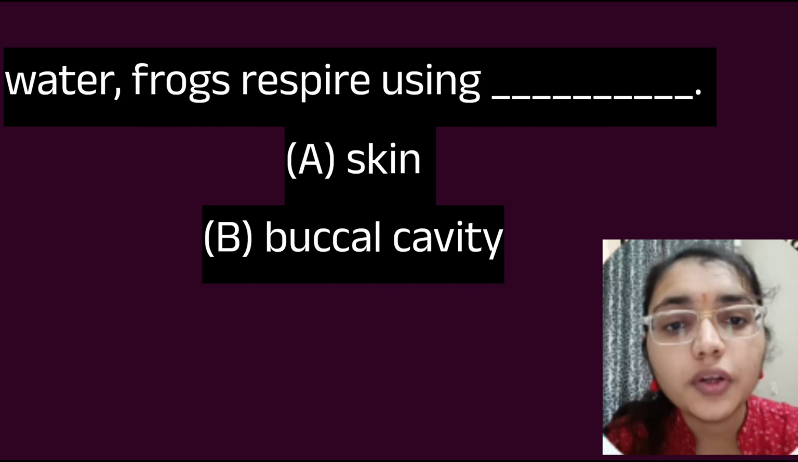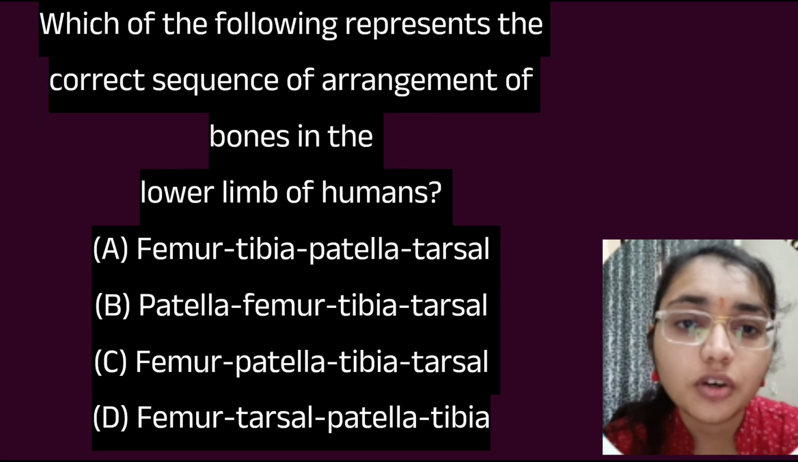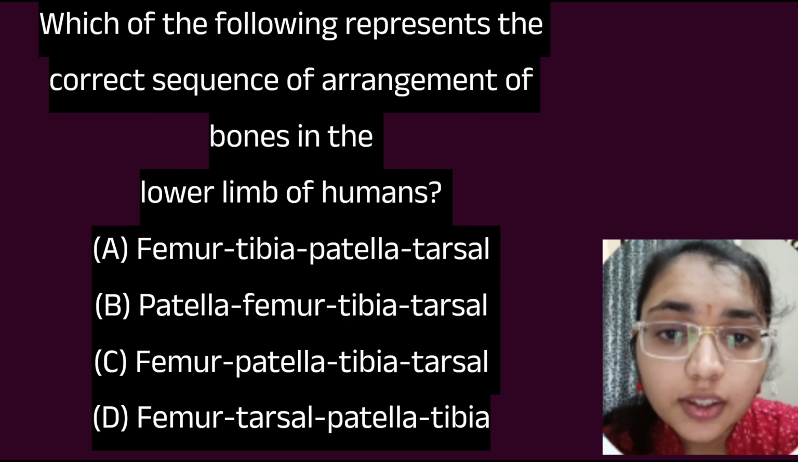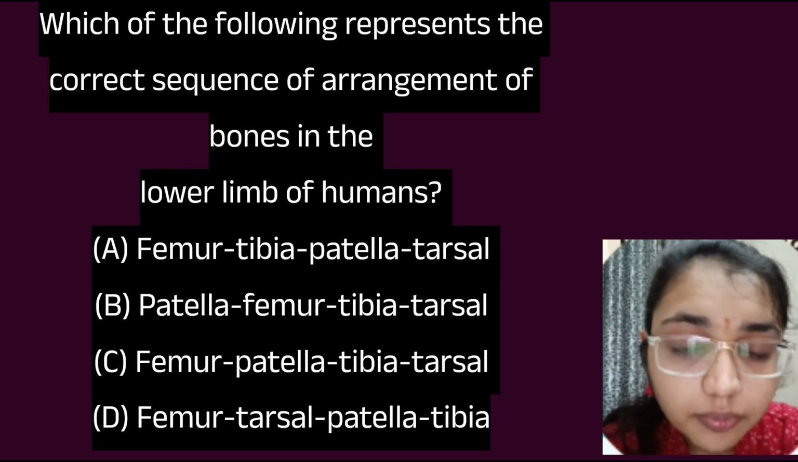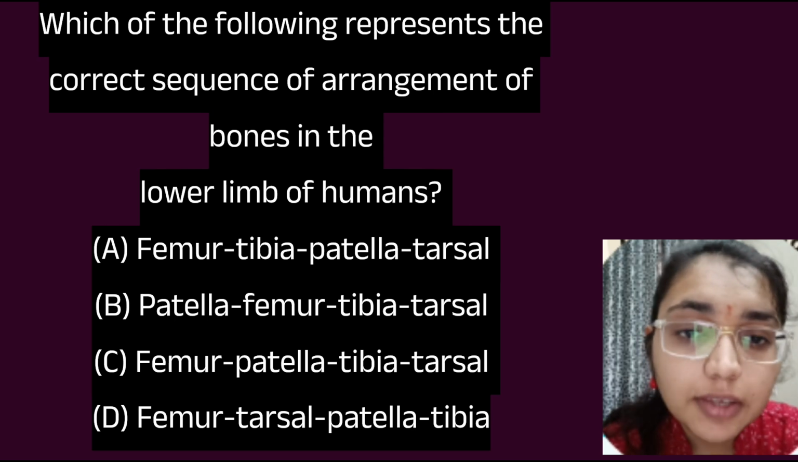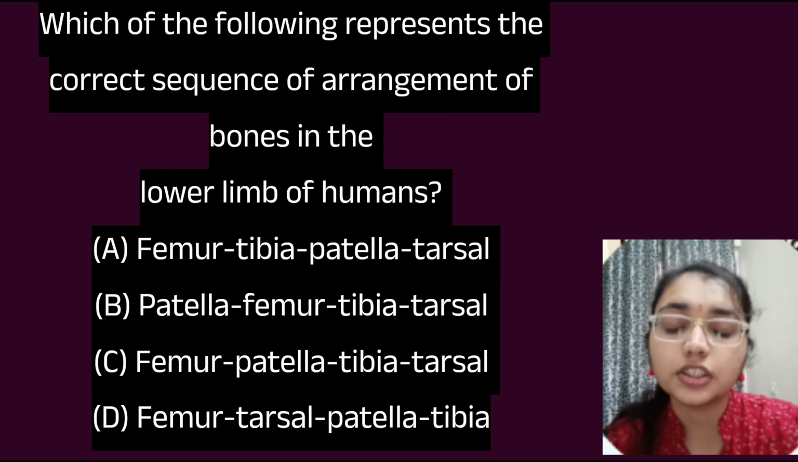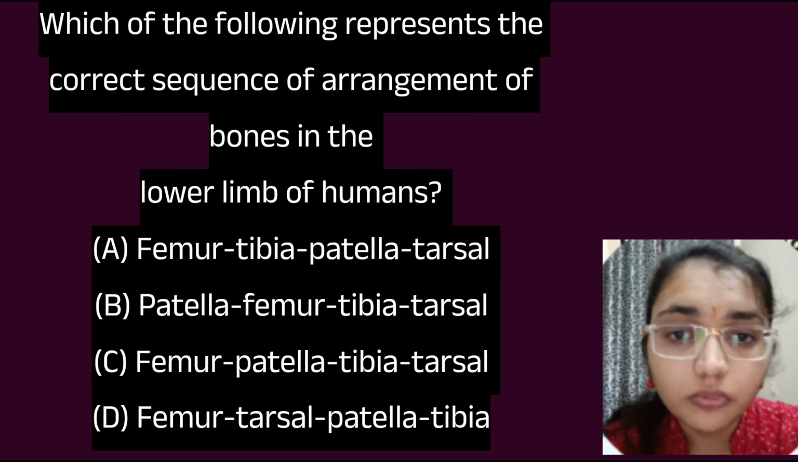Which of the following represents the correct sequence of the arrangement of the bones in the lower limb of the human? So here femur, then patella, then tibia and tarsal. So this is the correct option. Option C is correct here.